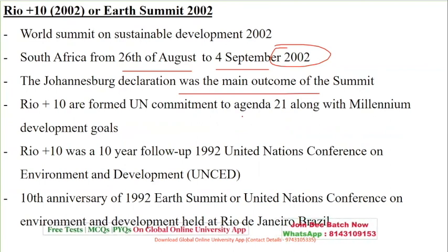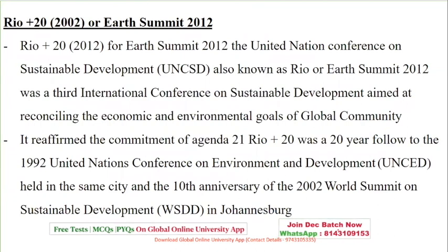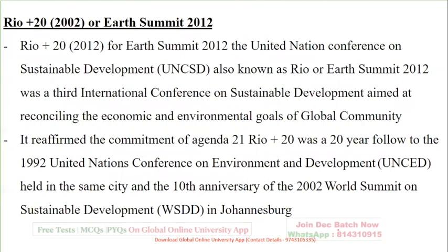It was formed to commit to Agenda 21 and the Millennium Development Goals, that is, your MDGs. It was a 10-year follow-up to the United Nations Conference on Environment and Development, held on the 10th anniversary of the 1992 Earth Summit. Next was Rio plus 20, in the year 2012.